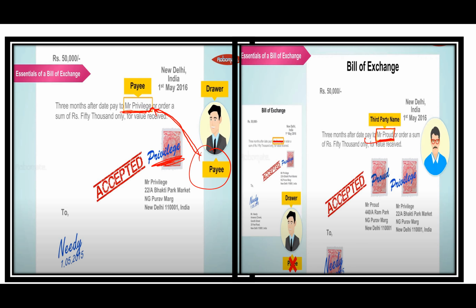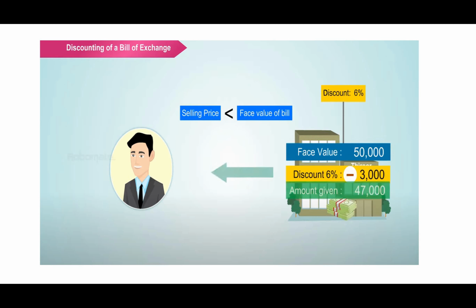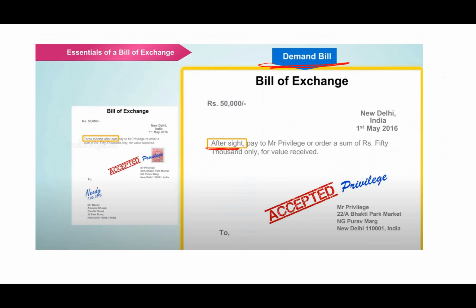That means the drawee will pay directly to Mr. Proud. Okay, so to whomsoever the bill has to be paid, his or her name has to be mentioned, or it can be mentioned that the bill has to be paid to the holder of the bill. Okay, now these are the essentials of the bill of exchange.